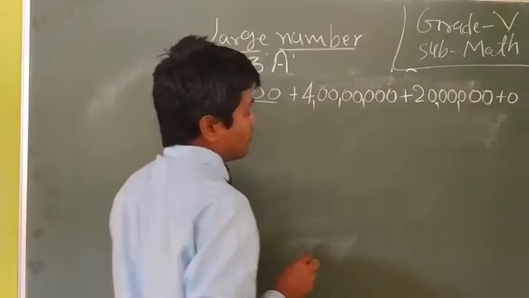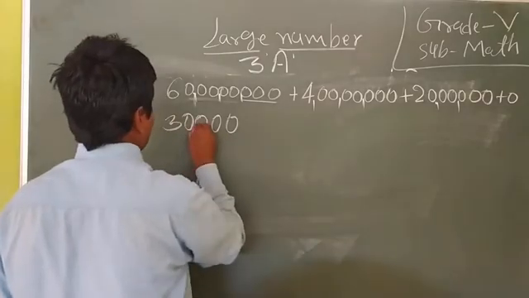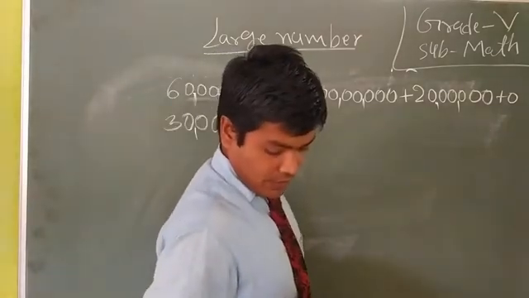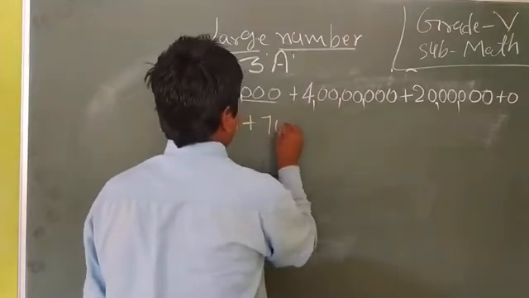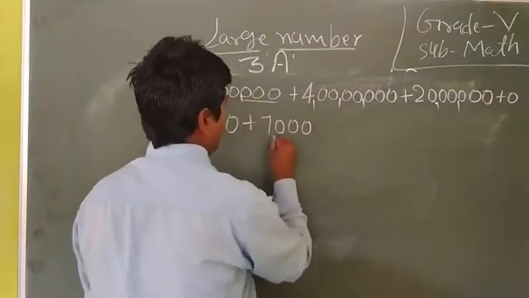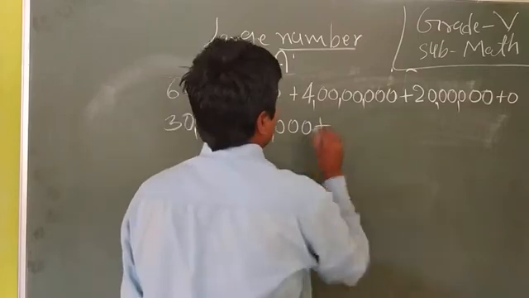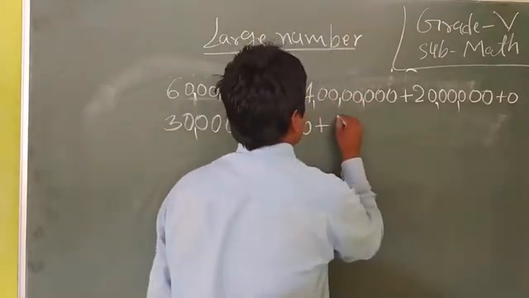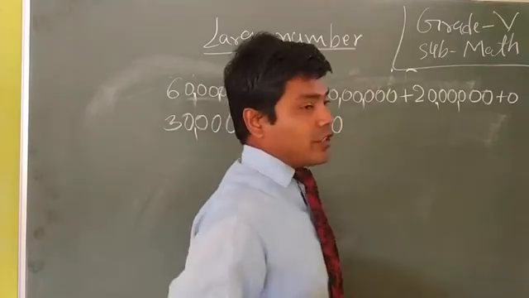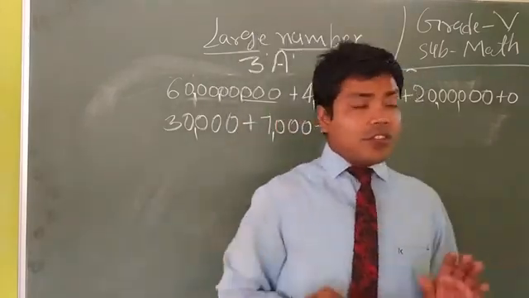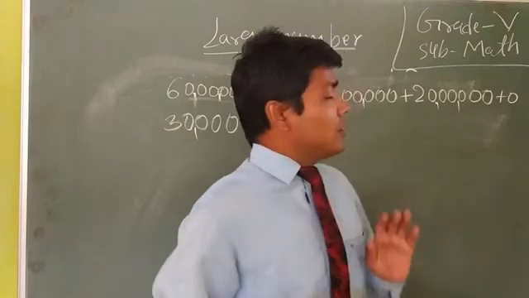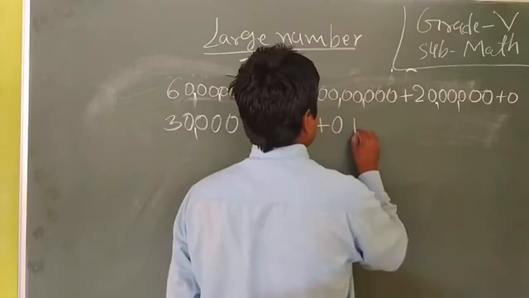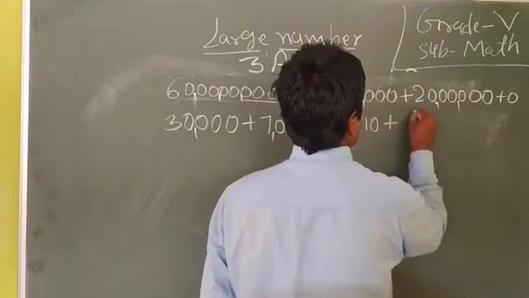How many zeros do we use here? 4 zeros. After that, 7,000. After that, in the 100 place there is also 0. That means no digit is in the place of 100. After that 10 plus 6.